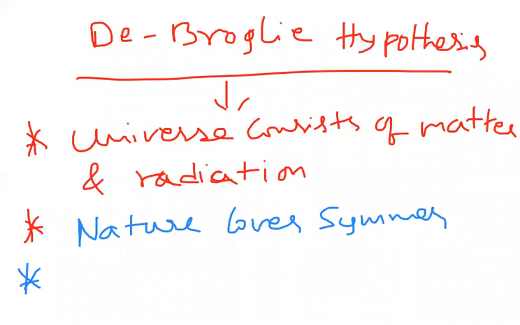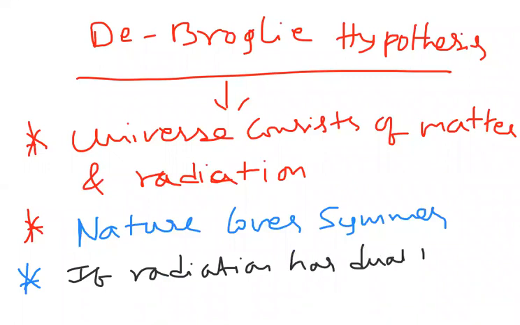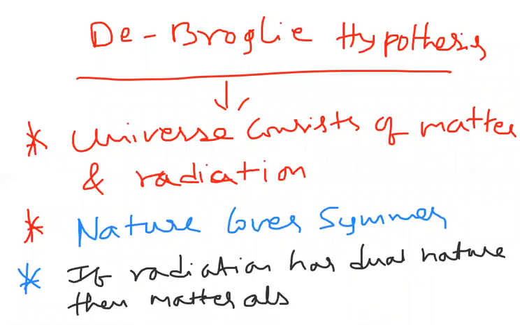They are telling that if radiation has dual nature, then matter also should have dual nature. This is called nature loves symmetry.